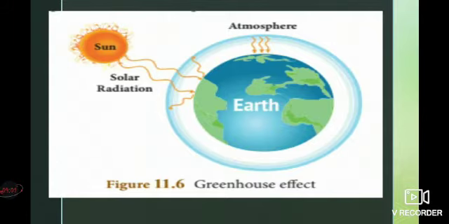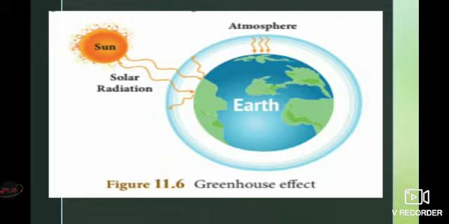Greenhouse effect, the definition is: solar radiation is released from the sun, which is absorbed by the Earth's surface of land and ocean. They release infrared radiation to the atmosphere. The greenhouse molecules present in the atmosphere absorb the infrared radiation and increase the atmospheric temperature. This effect is known as the greenhouse effect.